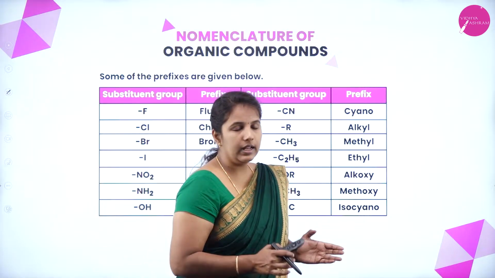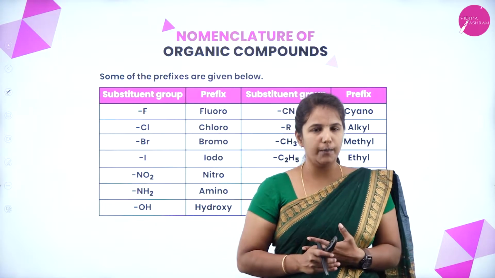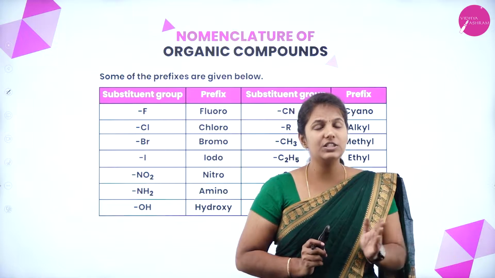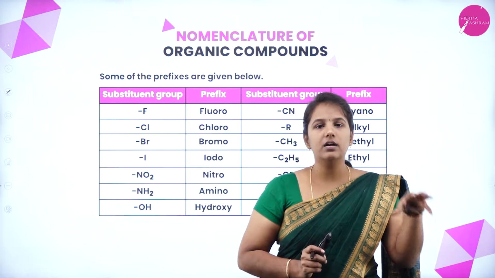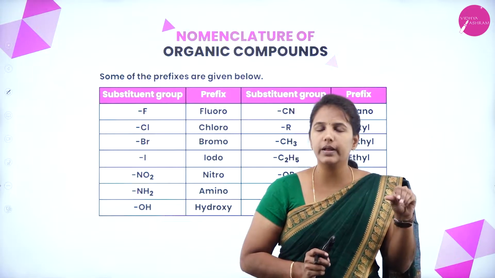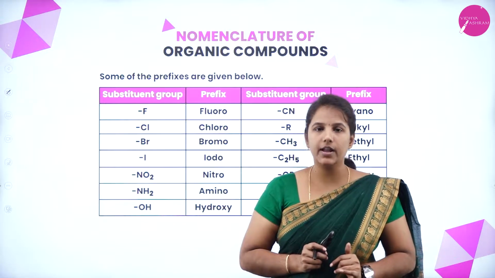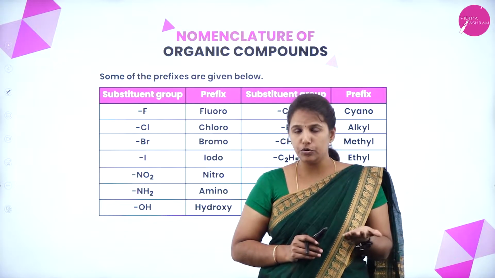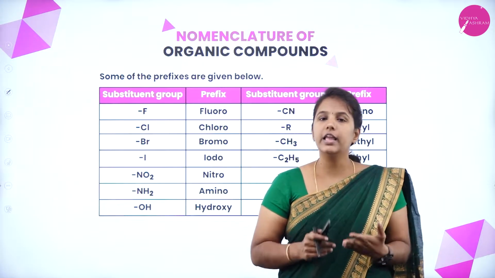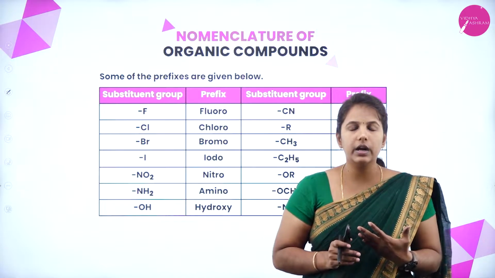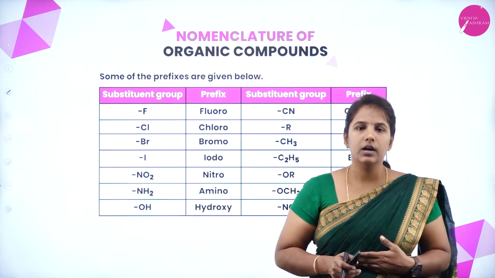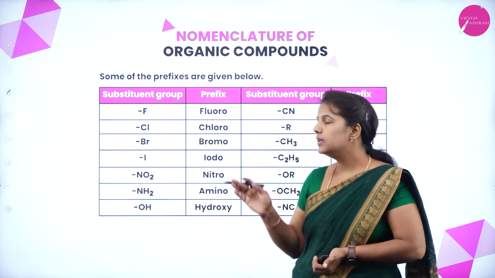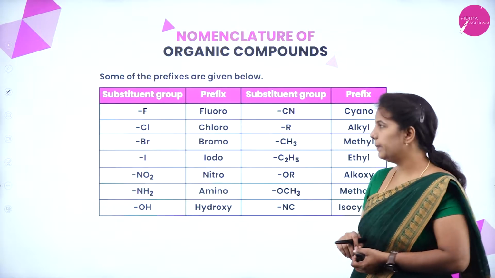Prefixes indicate that if you see a given organic compound, somewhere you can see that some branches will be there. Those branches show that there is a formation of a substituent group in the given compound. If a substituent group is there, we have to give a name for that. Such a word which comes before the given compound, we call it prefix.